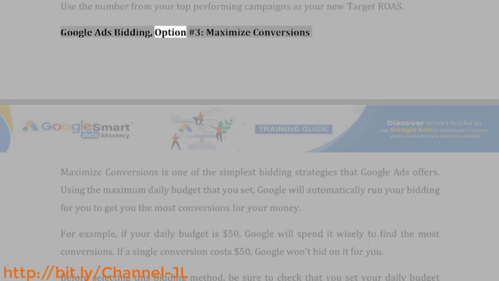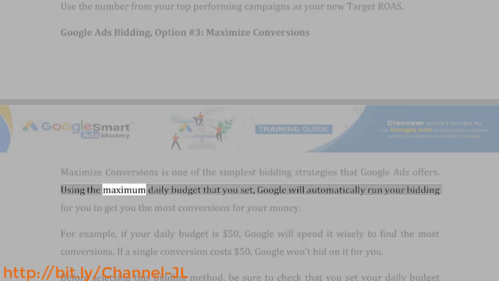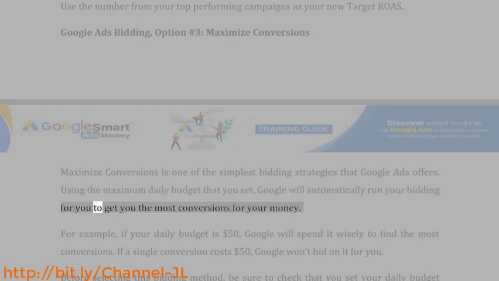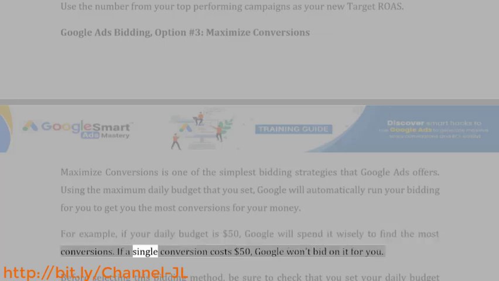Google Ads bidding, option number 3, maximize conversions. Maximize conversions is one of the simplest bidding strategies that Google Ads offers. Using the maximum daily budget that you set, Google will automatically run your bidding for you to get you the most conversions for your money. For example, if your daily budget is $50, Google will spend it wisely to find the most conversions. If a single conversion costs $50, Google won't bid on it for you.